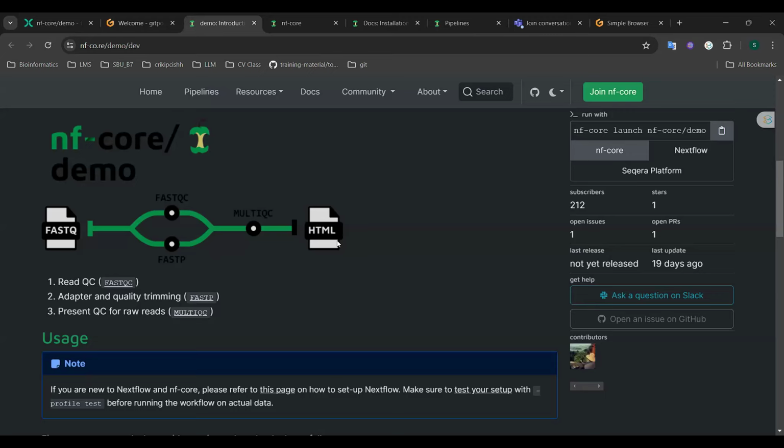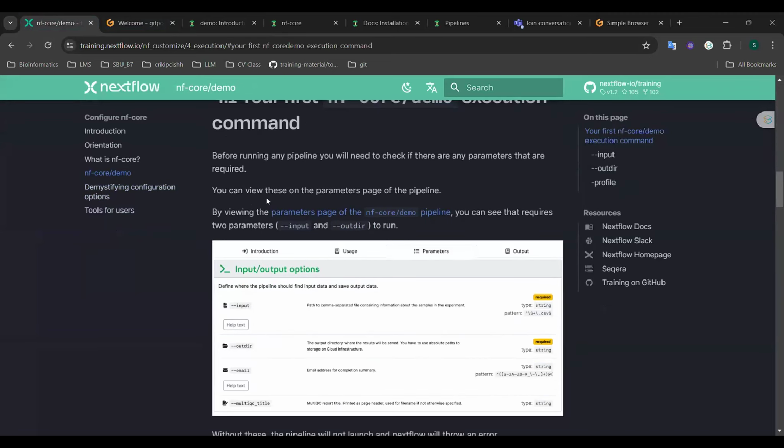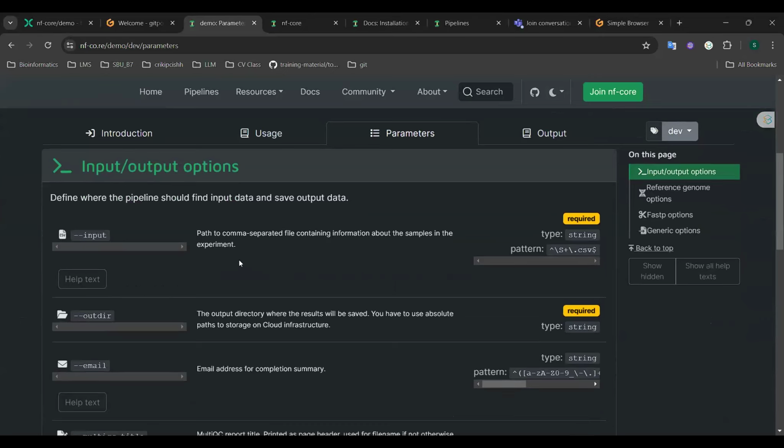All right, so now let's talk about running. Before running any pipeline, you need to check if there are any required parameters. You can view these parameters on the pipeline's documentation page, or in here, you can see the required parameters. For the nf-core/demo pipeline, 2 parameters are required.